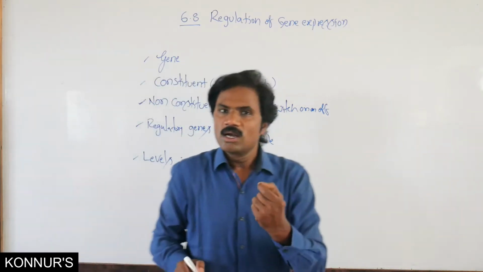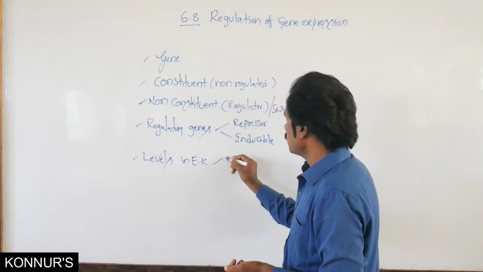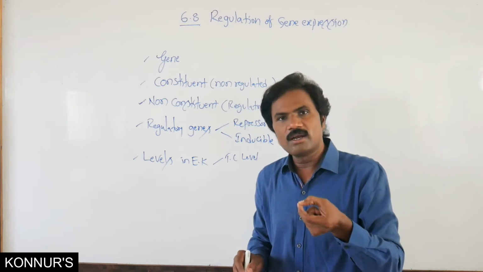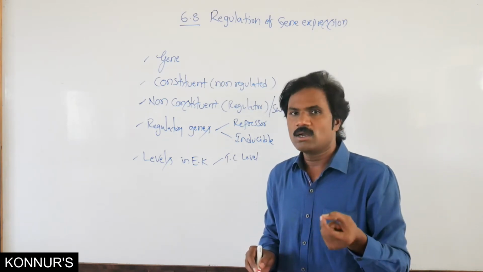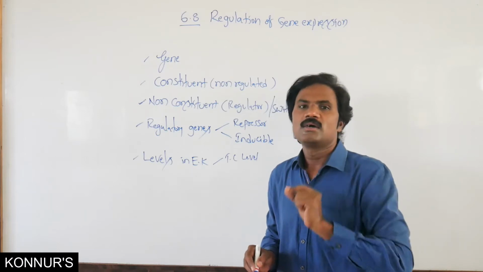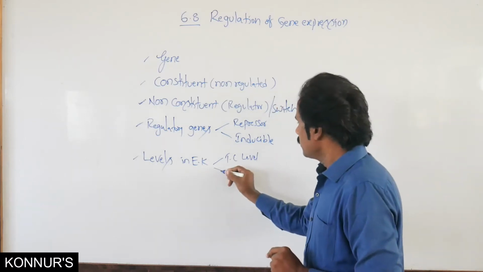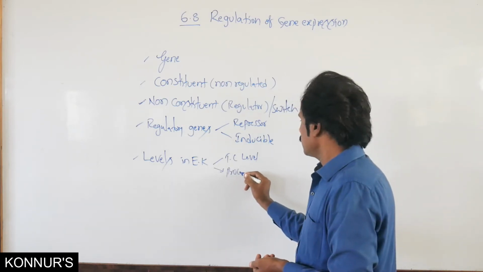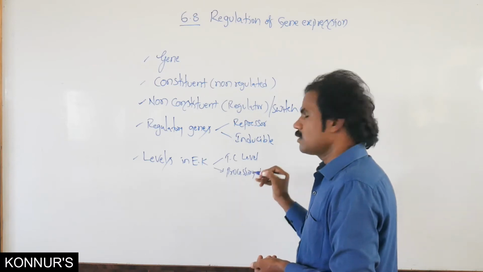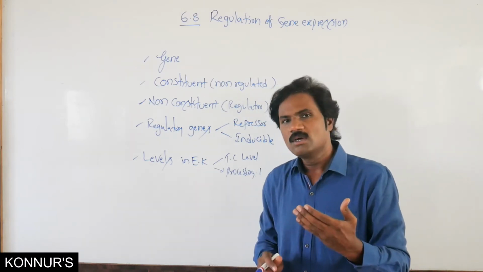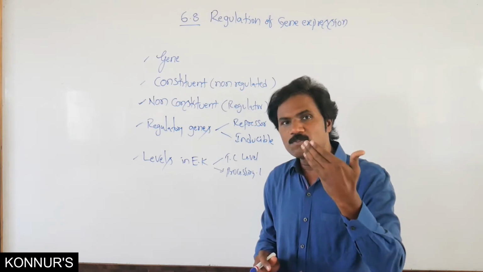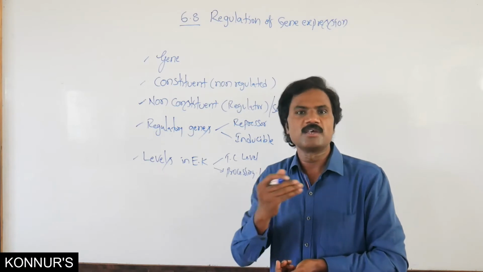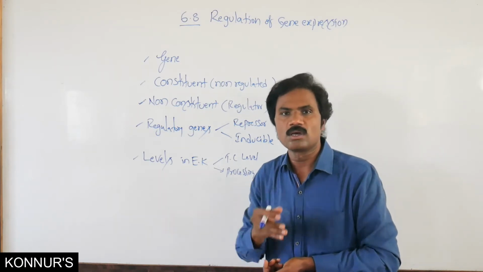In eukaryotes, first there is the transcriptional level, that means initiated transcription, nothing but heterogeneous nuclear RNA. Then the processing level, which means splicing of genes, regulation of splicing of exons and introns.